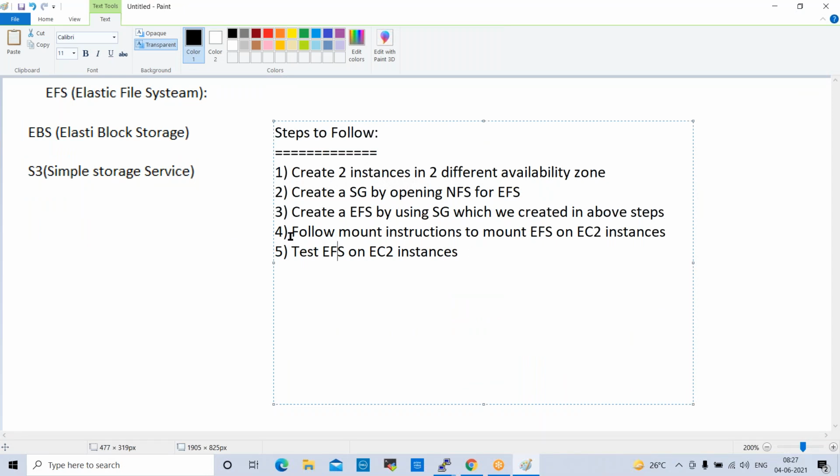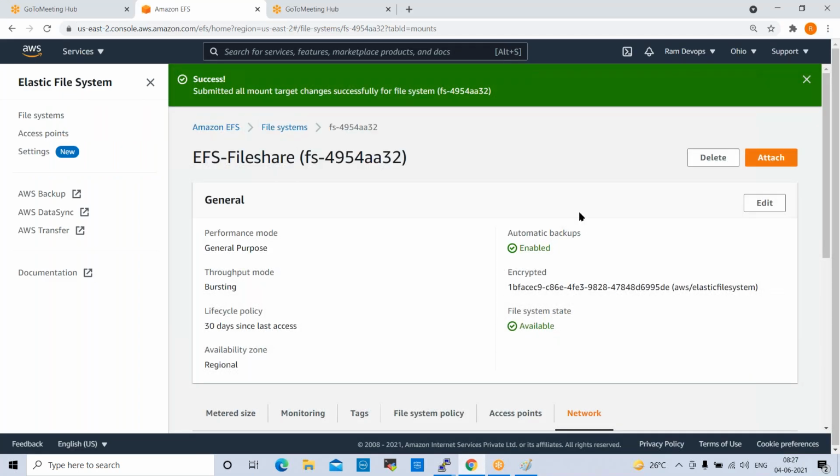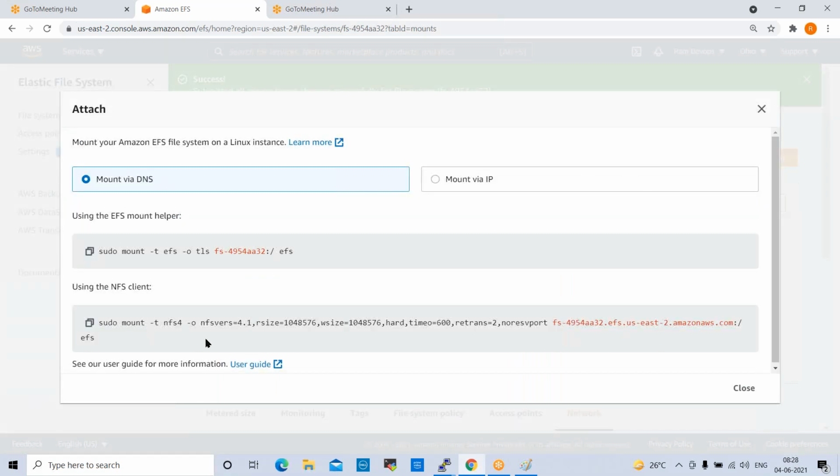That is completed. Next one is the mount instructions. To mount EFS on EC2 instance, we need to follow the mount instructions. What are those? Let us go here and click on attach. One option is there, attach. Click on this, see here. So these are the mount instructions. This is the command to mount our EFS on EC2 instances.